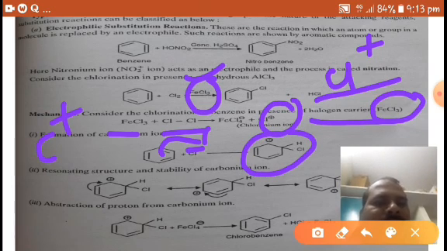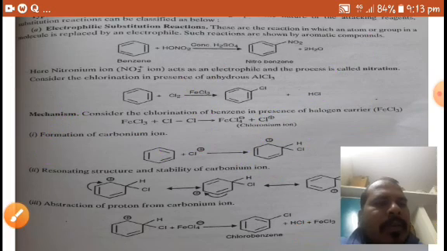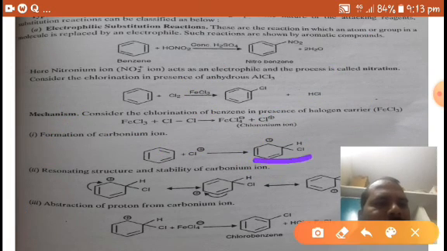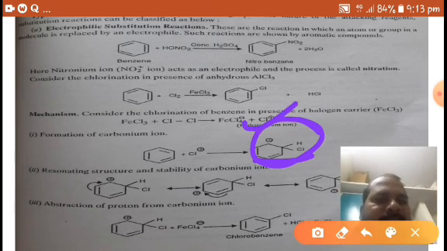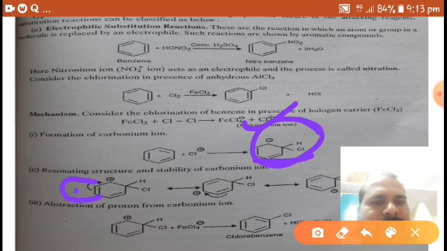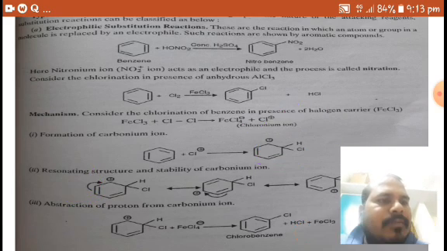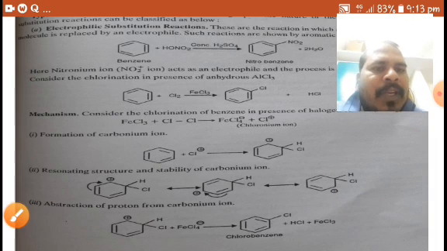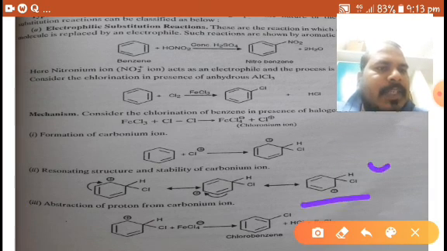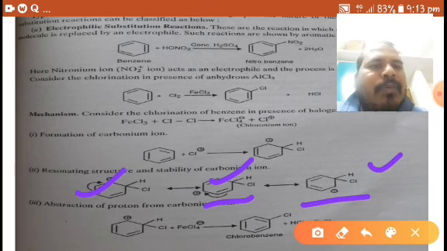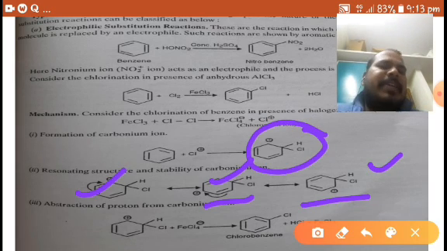In the next step, the resonating structures stabilize this intermediate. If we write resonance structures for this one, these are the resonance structures. So it imparts stability to this intermediate.